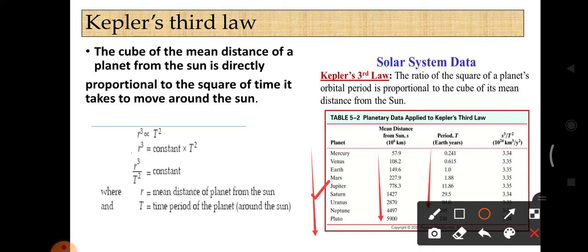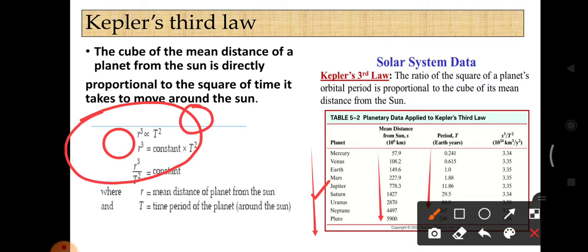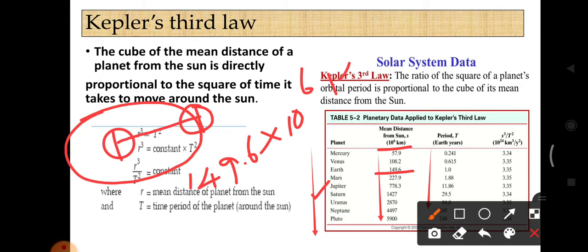See, this is the sun and this is the earth. The mean distance is 149.6 into 10 power 6 kilometer. So the distance between the sun and earth is 149.6 into 10 power 6 kilometer.